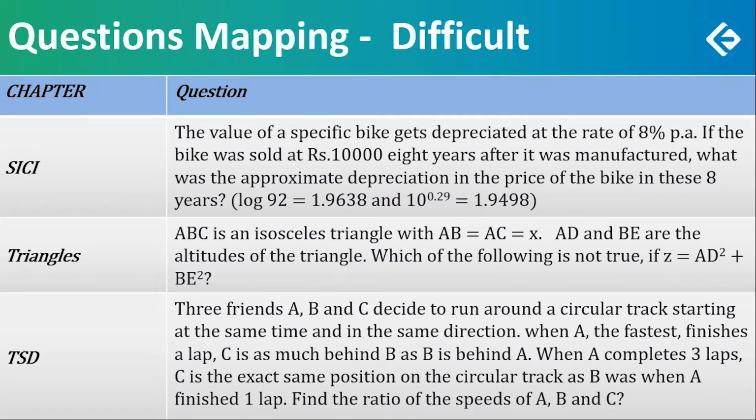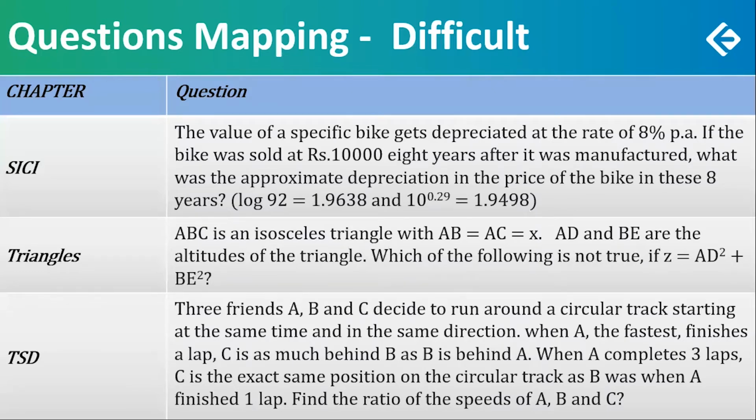The last question on TSD. 3 friends decide to run around a circular track starting at the same time and in the same direction. When A, the fastest, finishes 1 lap, C is as much behind B as B is behind A. When A completes 3 laps, C is exactly in the same position on the track as B was when A completed 1 lap. So where B was at that time, there is now C. But you don't know the number of rounds that C has completed. So find the ratio of the speeds of A, B, C.